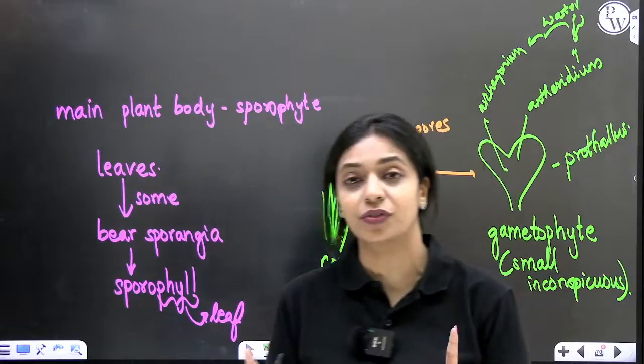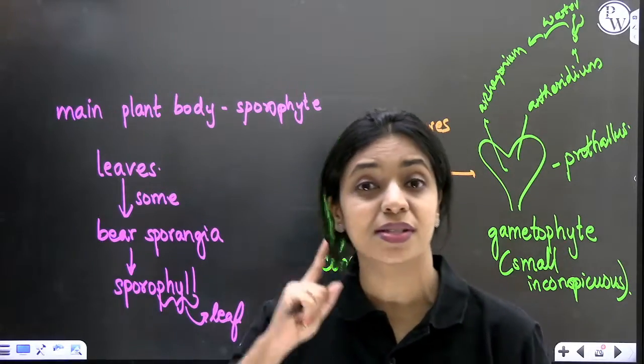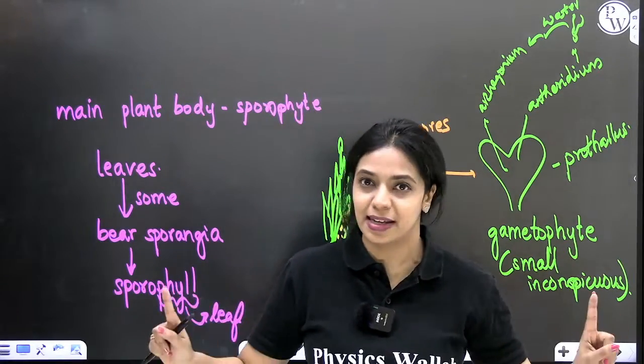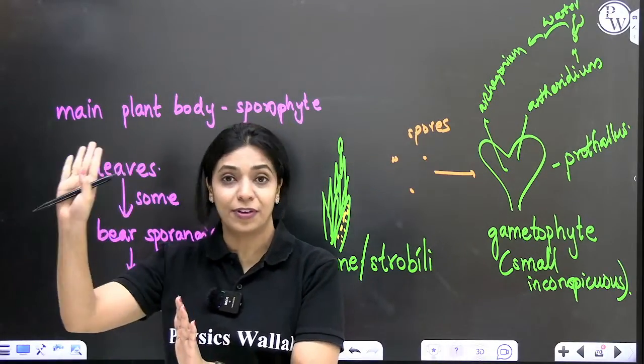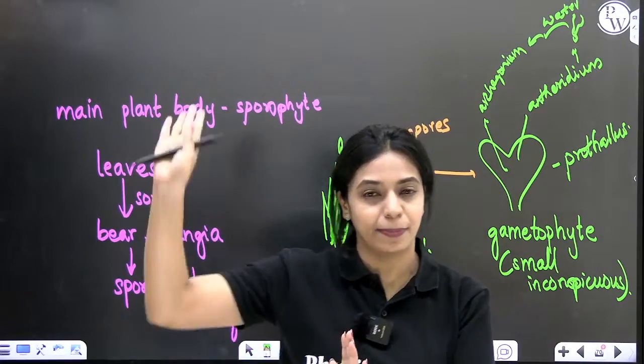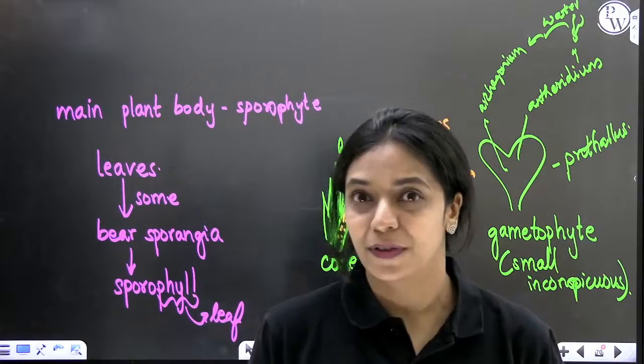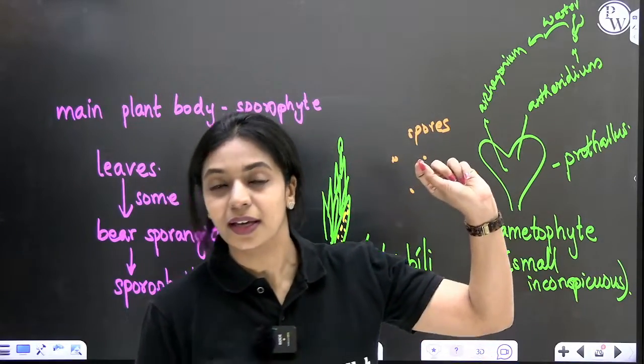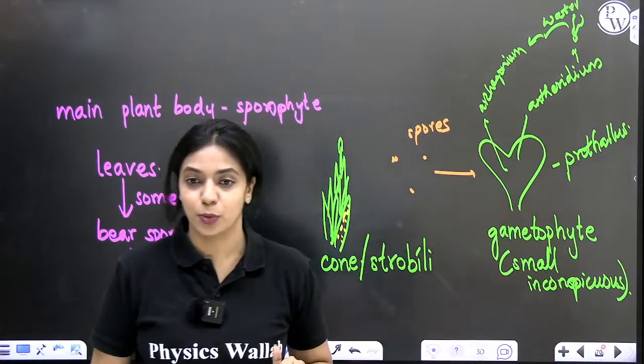Is that clear? Both of them show haplodiplontic life cycle because sporophyte and gametophyte are multicellular. In bryophytes, dominant phase is gametophytic. Sporophyte depends on gametophyte. In pteridophytes, dominant phase is sporophytic. Gametophyte does not depend on the sporophyte. Is it clear so far?